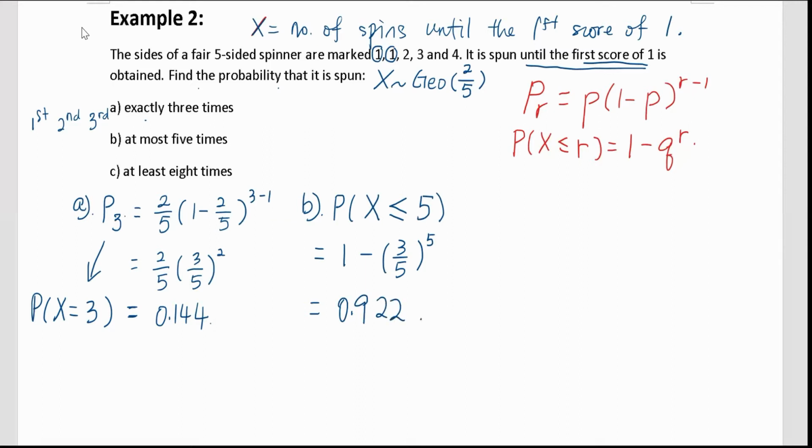All right, now we look at part C: at least 8 times. We are trying to spin the spinner, and we have to spin at least 8 times. So X must be greater than or equal to 8, which means 8 times or more.